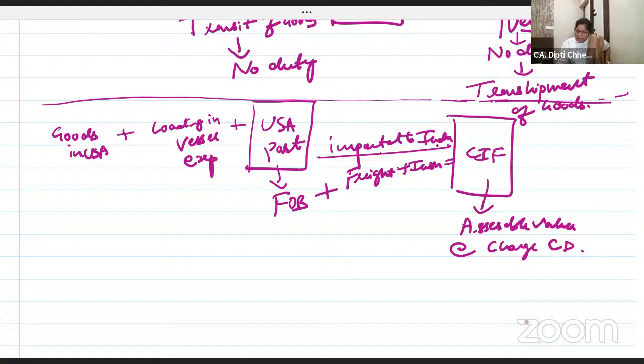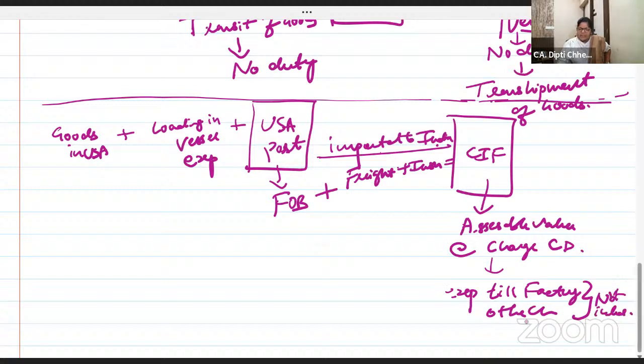CIF. Ma'am, after custom duty, when I imported, again I have to pay expense till factory and other charges, not included. Ma'am, you taught directly 4th class level. Can you solve the problem? You can. Not included. Custom duty will not be charged on expenses till the port.